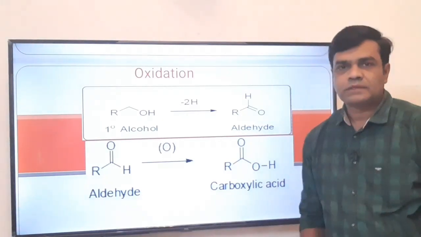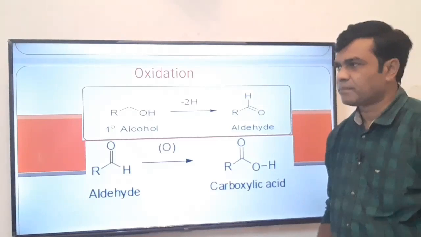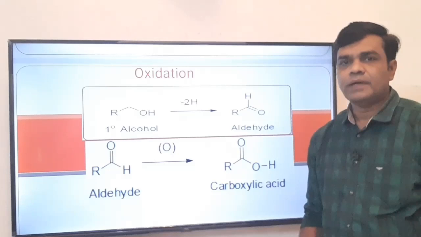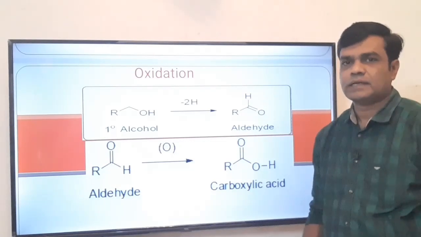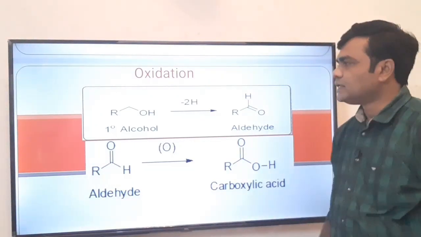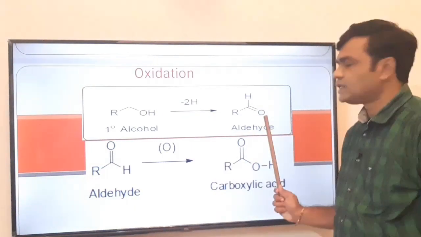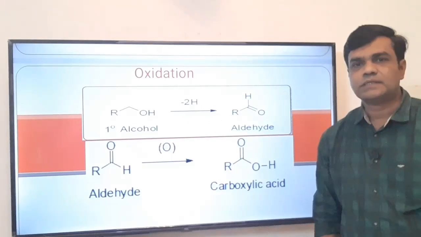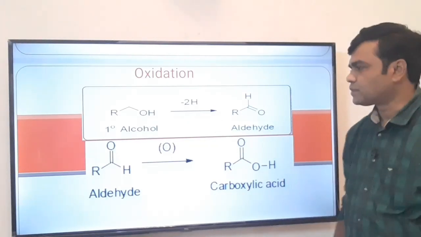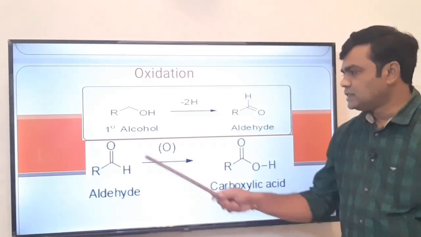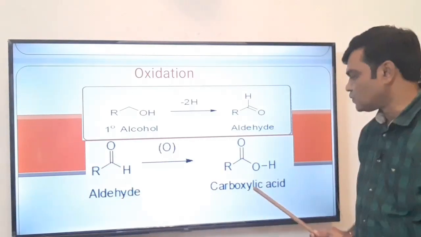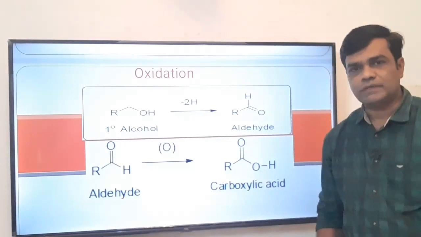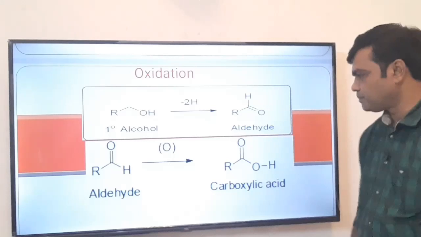We know that oxidation means addition of oxygen or removal of hydrogen or removal of electron. If any one of these three things happens, that is called oxidation. See here, this alcohol is oxidized to aldehyde. There is a loss of two hydrogen atoms, that's why this process is called an oxidation process. Similarly, see this example, aldehyde is oxidized to carboxylic acid. There is addition of one extra oxygen atom, that's why this process is also called oxidation.